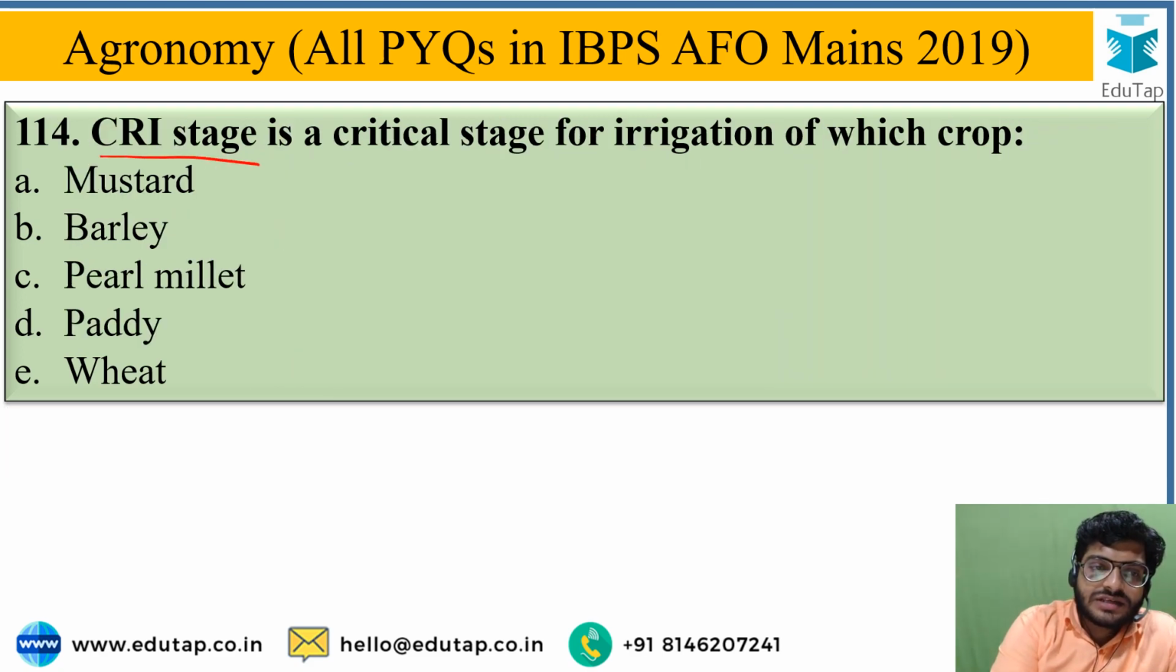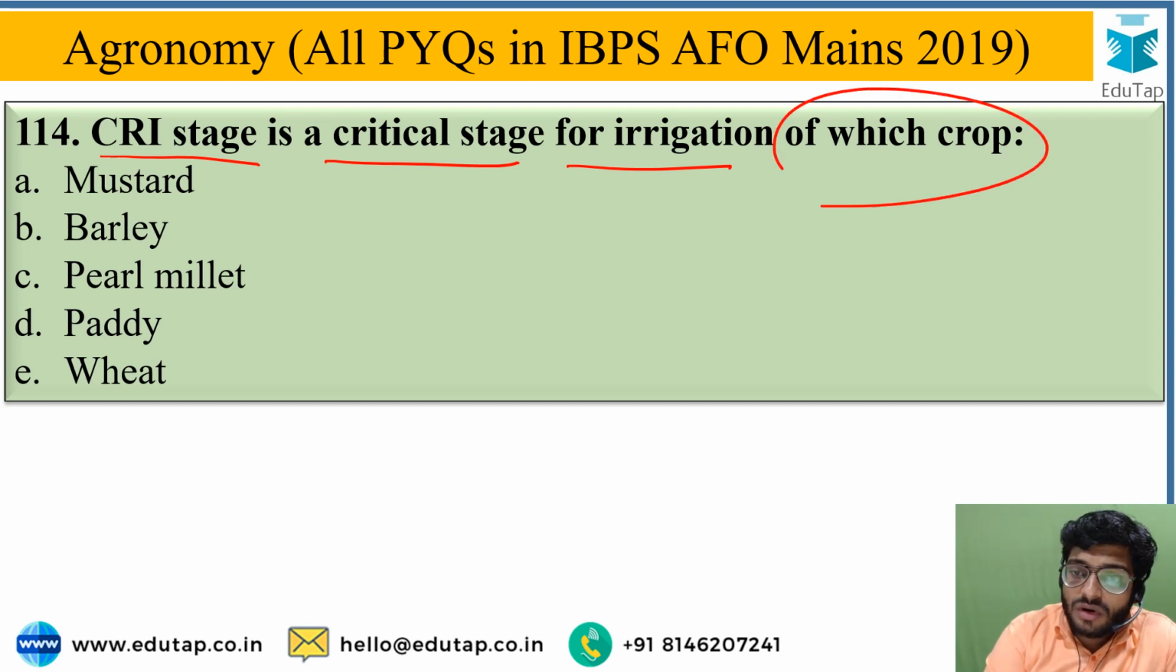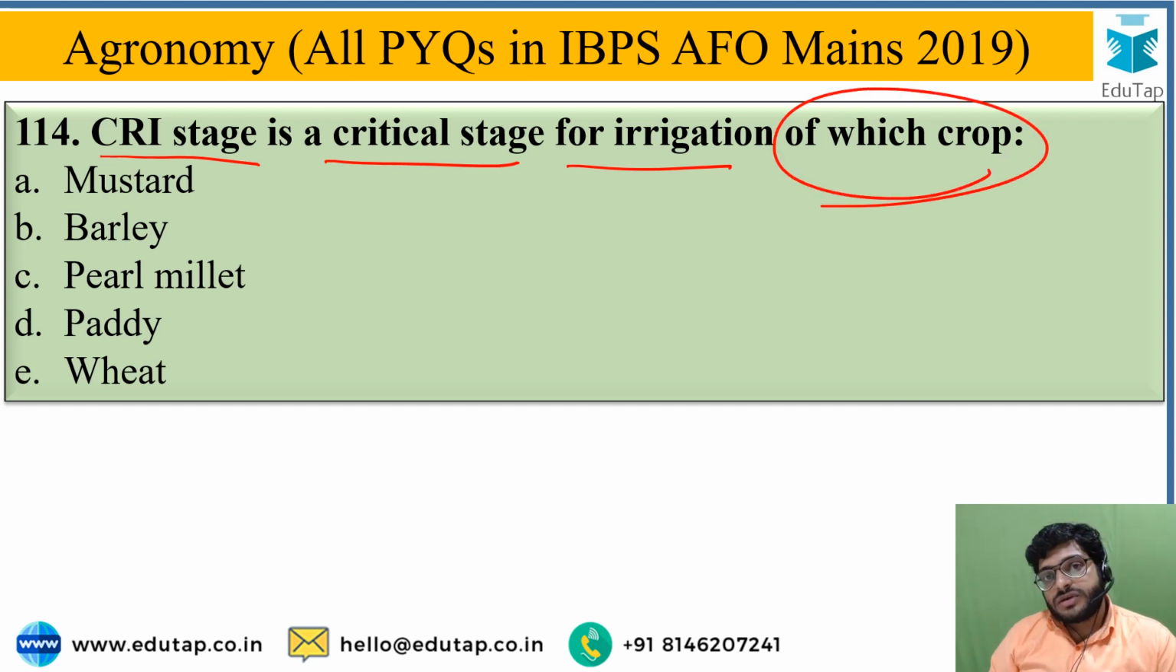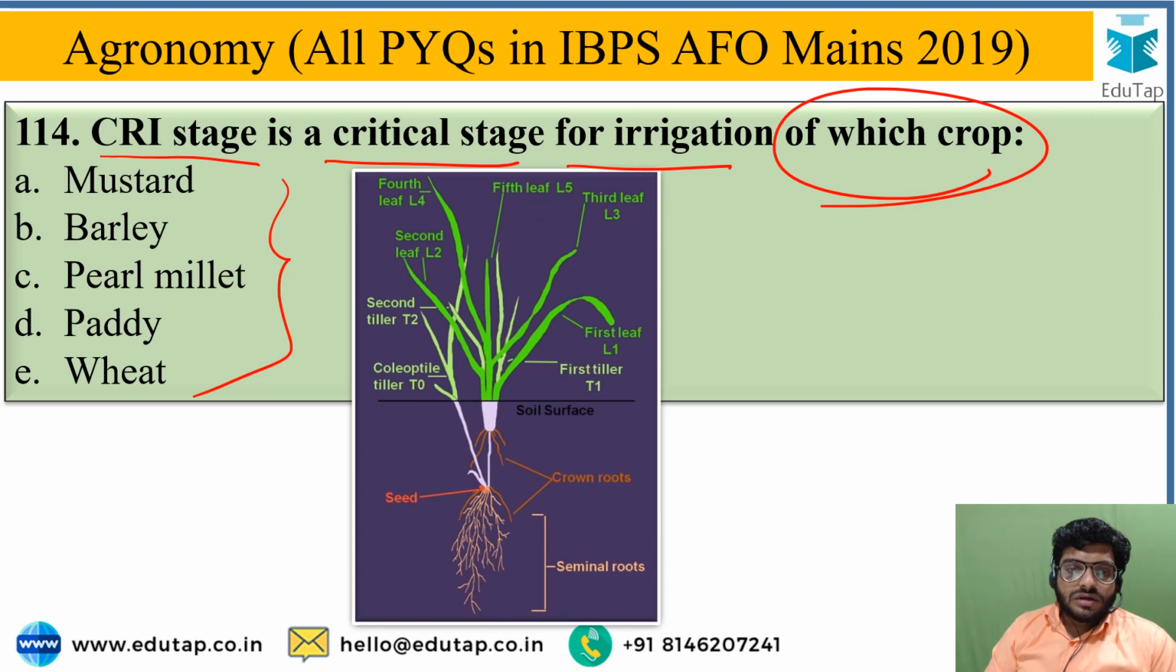Next question is, CRI stage is a critical stage for irrigation of which crop? CRI means crown root initiation stage, a critical growth stage in which crop? From given options, you have to identify the name of the crop in which the CRI stage is seen. Please type the answer in the comment section for the question on your screen. Here you can see the crown roots, and these are the seminal roots at the initial stage of plant growth. Just identify the name of the crop in which the CRI stage is a critical growth stage.